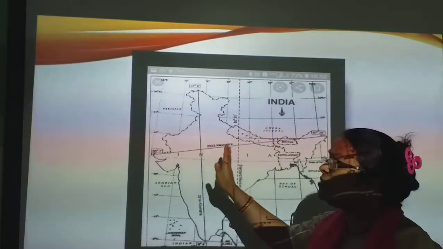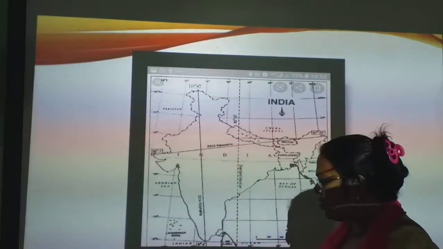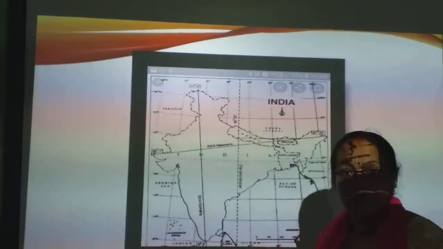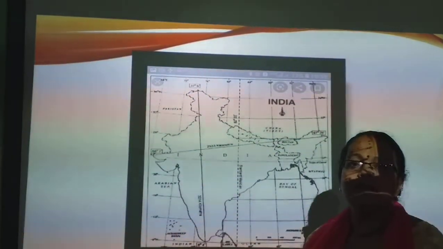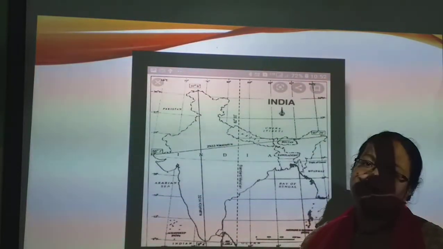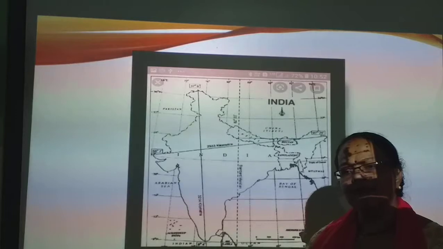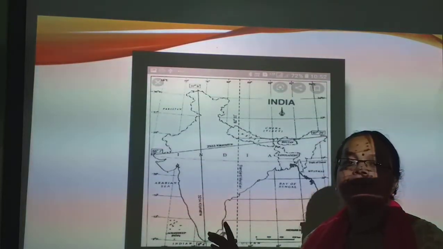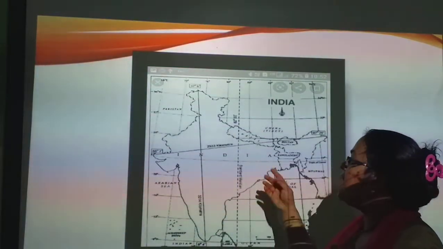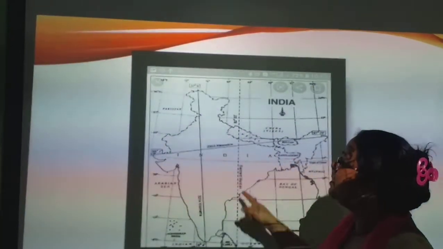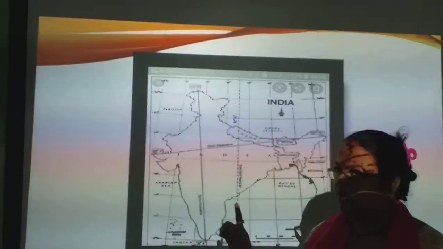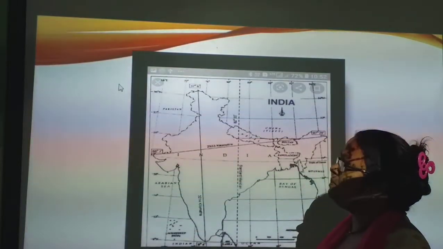I hope you understood this part. And other countries may have more than one standard time as they have a very large extent. When we are talking about Russia, it has 11 different time zones. They are following 11 different time zones because Russia is very wide in extent. So that's why they are following 11 different time zones, children. But in India, we are following one standard meridian, and that is IST, and the value is 82.5 degree. So I hope you understood this part very well.